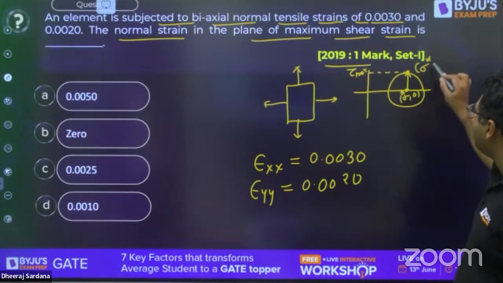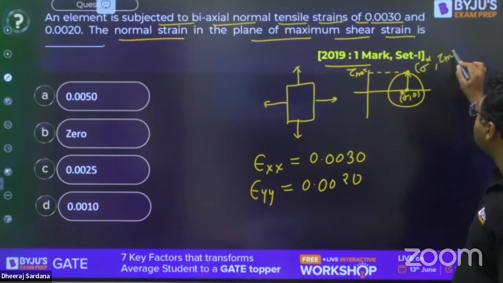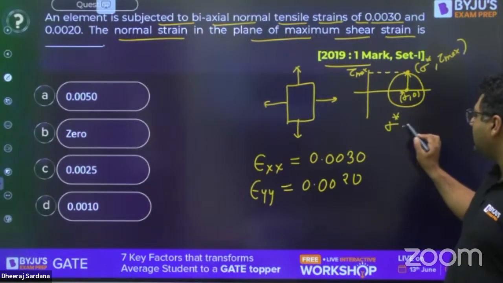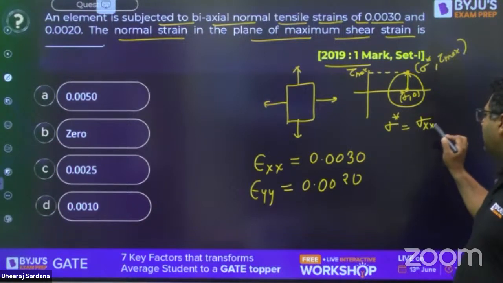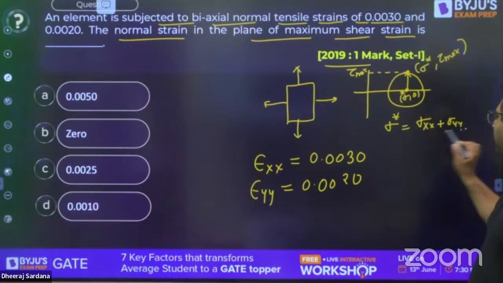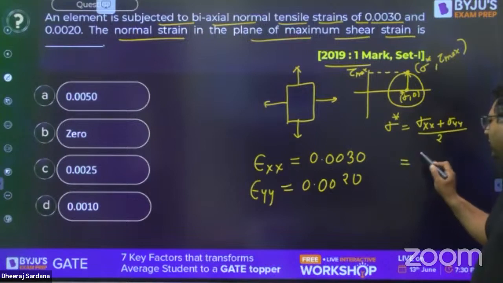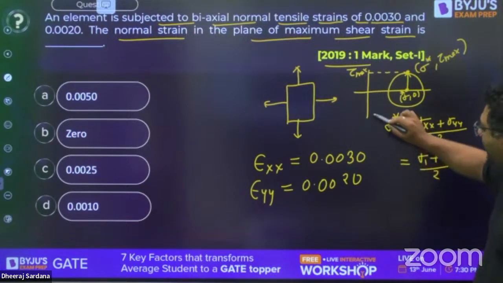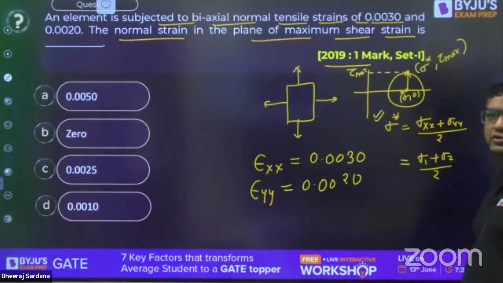So this is going to be sigma star comma tau maximum. My dear, if you remember the Mohr circle, sigma star was written as (sigma xx plus sigma yy) by 2. You also know we can write it as (sigma 1 plus sigma 2) by 2. And this would be the normal stress at the plane of maximum shear.